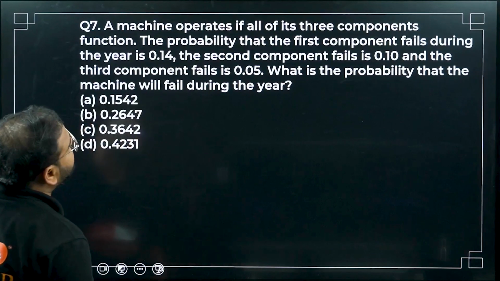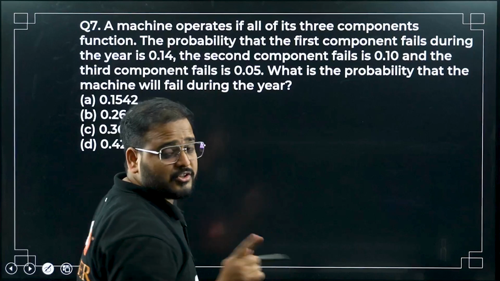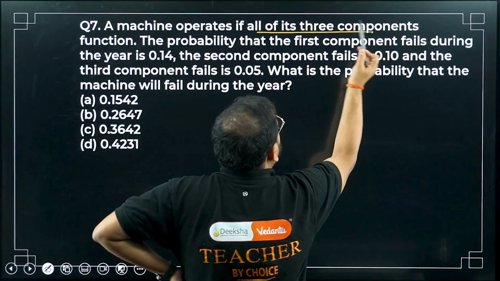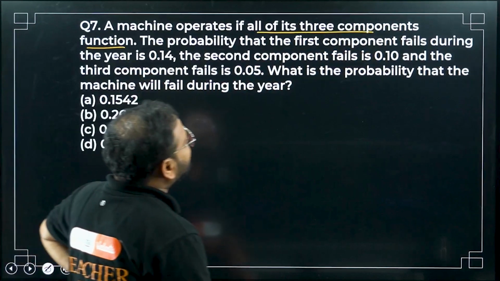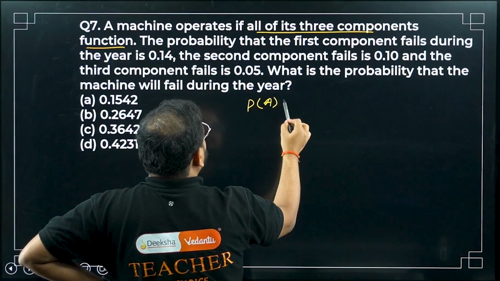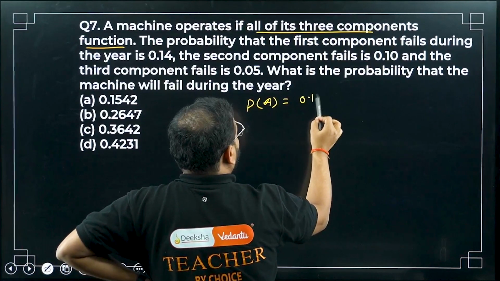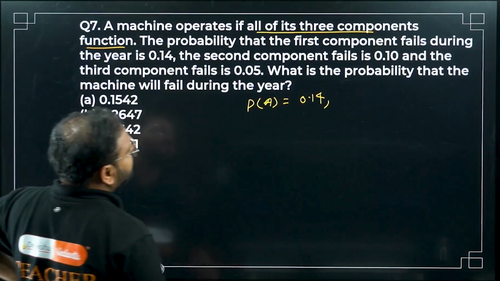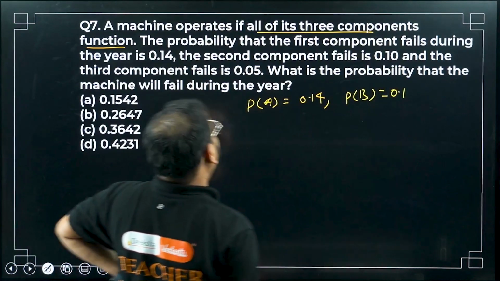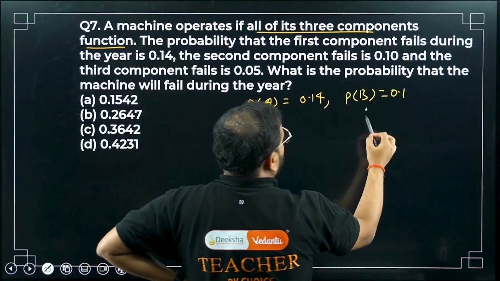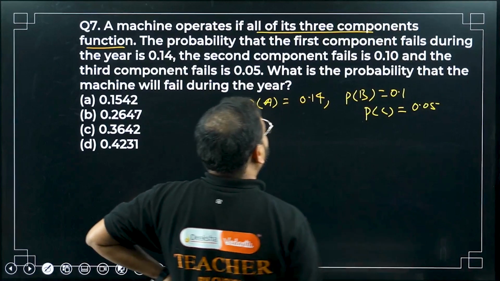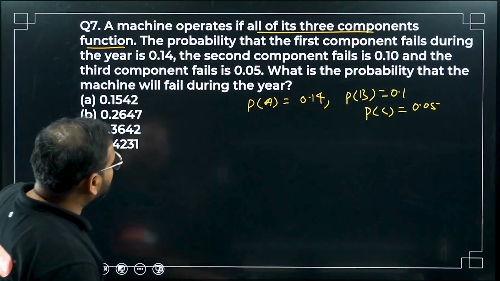A machine operates if all of its 3 components are functioning. It means even if one fails, all will fail. All of its 3 components have to function. The probability that the first component fails: let's take the first component, P of A is simply 0.14. The second component fails during the first stage, P of B, call it 0.1. And the third component fails, P of C is simply coming as 0.05.